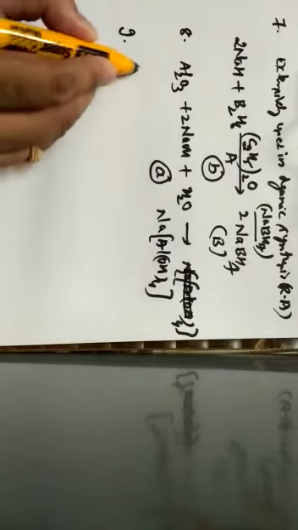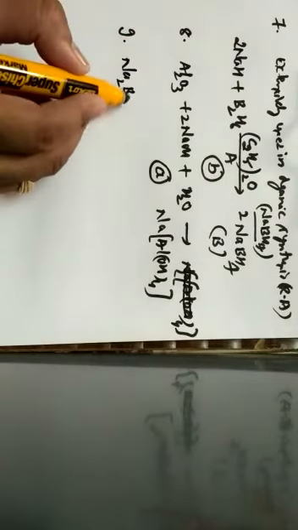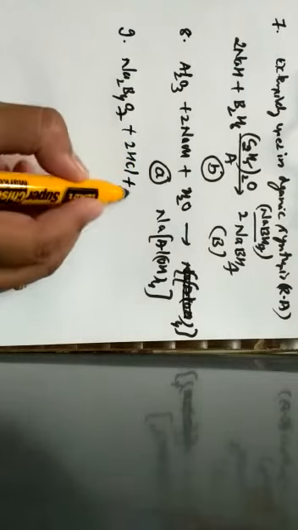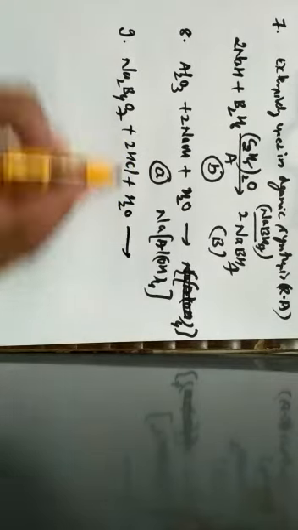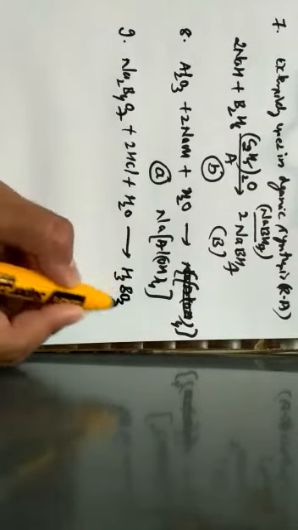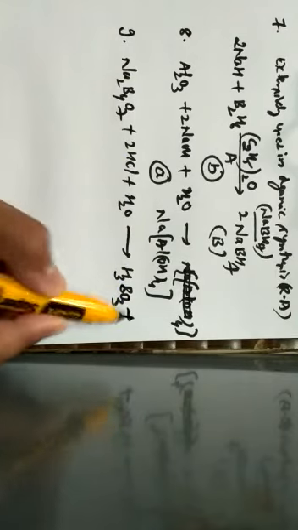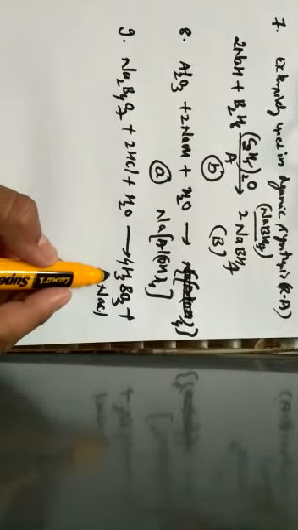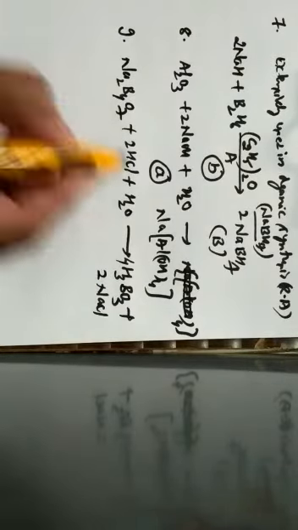Next one, question number 9. Addition of mineral acid to an aqueous solution of borax, the following compound is formed. So here borax is Na2B4O7. When this borax is made to react with HCl, which upon hydrolysis, it gives rise to H3BO3, which is nothing but boric acid. Along with boric acid, NaCl is obtained. If I balance the equation, this is 4 times boric acid, 2 times NaCl and